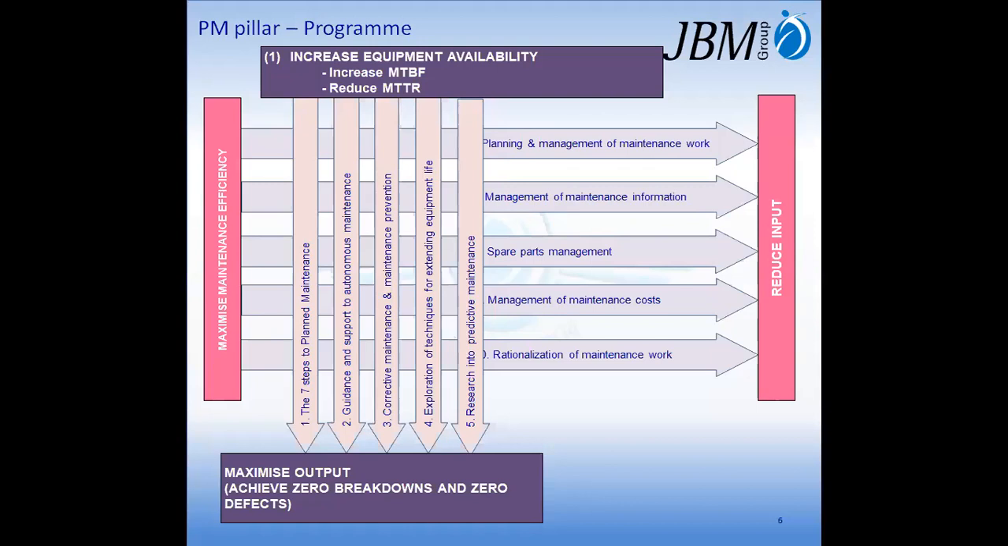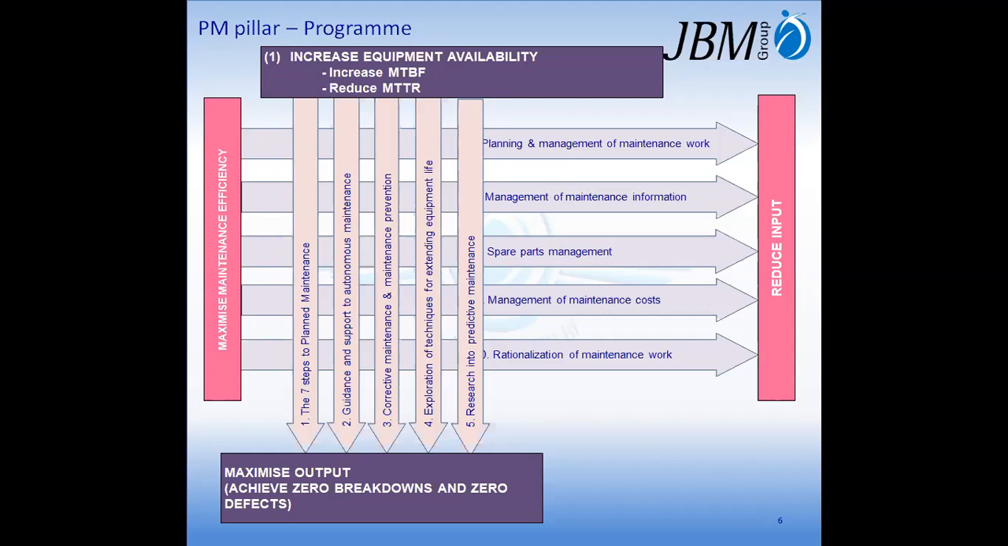First, we are working on the 7 steps of plant maintenance. We will explain in the next slide. Second one is guidance and support to autonomous maintenance. Third one is corrective maintenance and maintenance prevention. Fourth one is exploration of techniques for extending equipment life. And fifth one is research into predictive maintenance. By this, we maximize output while achieving zero breakdowns and zero defects.